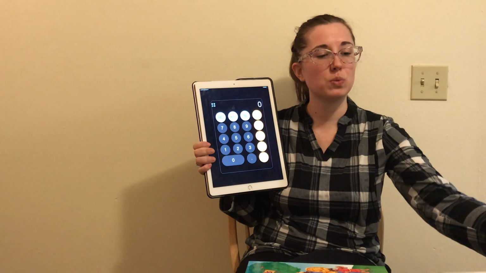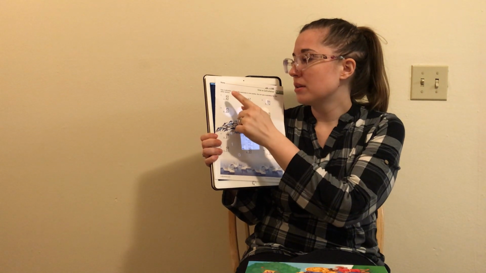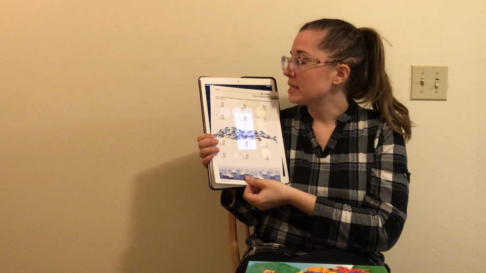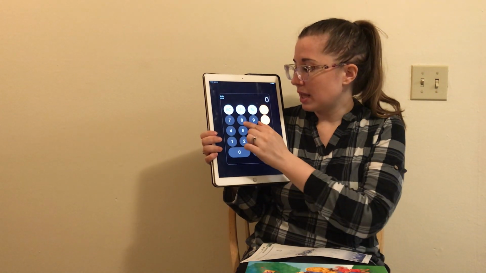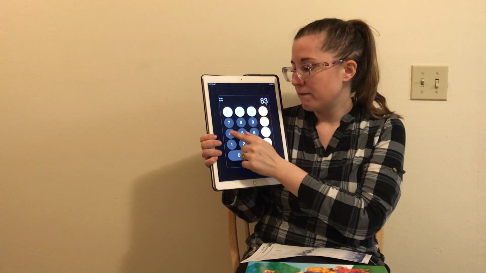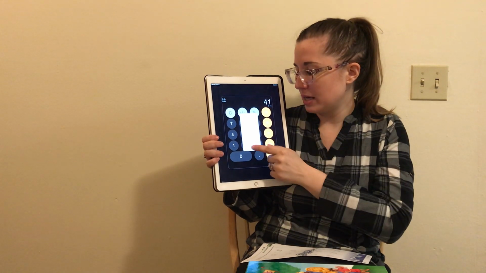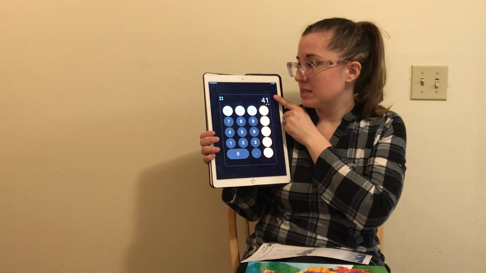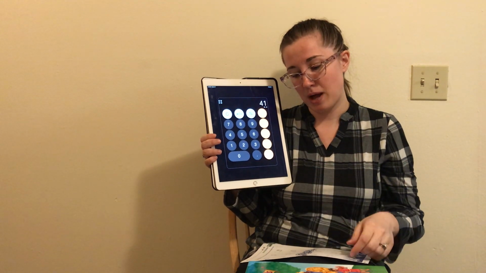So what you will do is you will type in the top number, then the bottom number, and whether it says plus or minus in between. So it says 83 minus 42. So what that is going to look like is 83, then you do minus 42. Then you click equal. Whatever number it says right here is going to be your answer, and you can write that down. Let's work on the next problem, number 2.